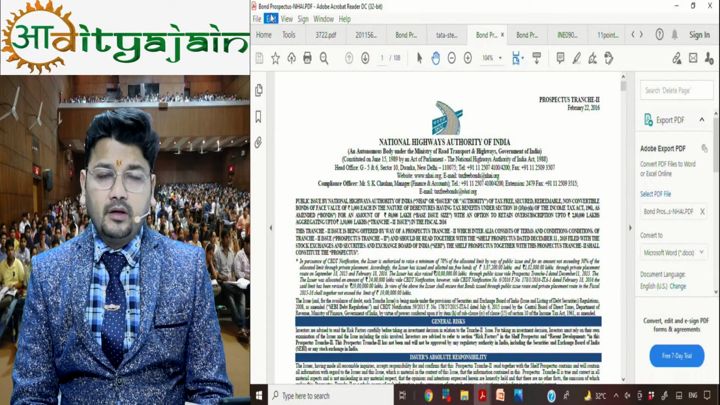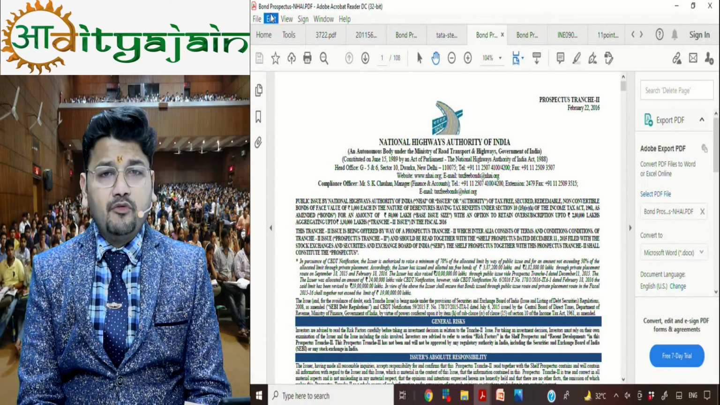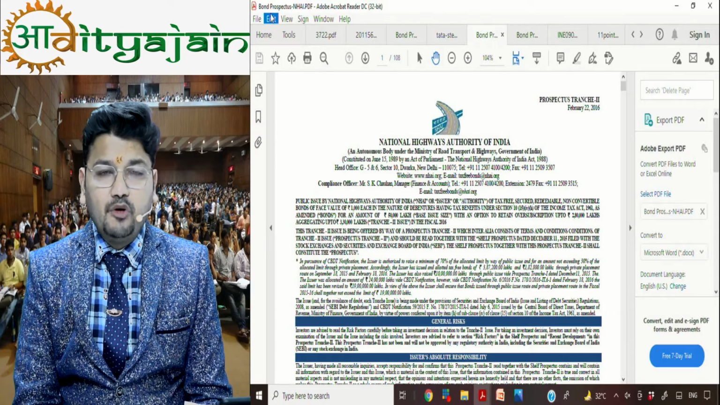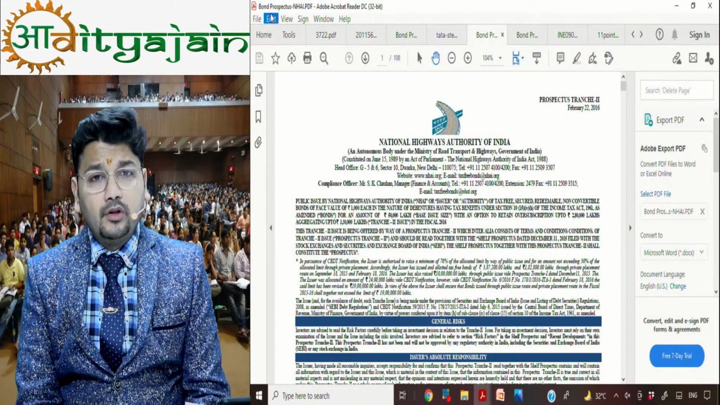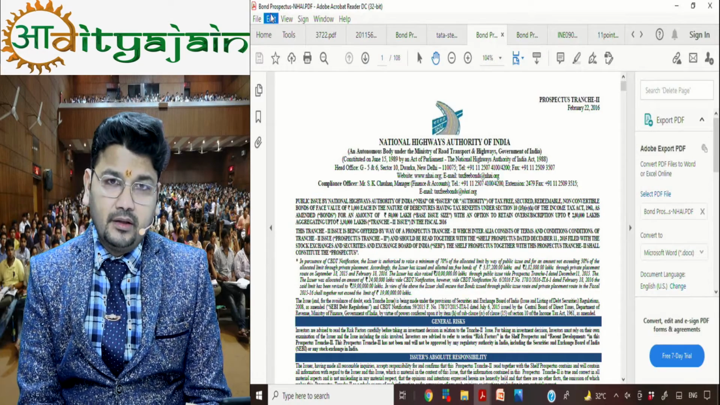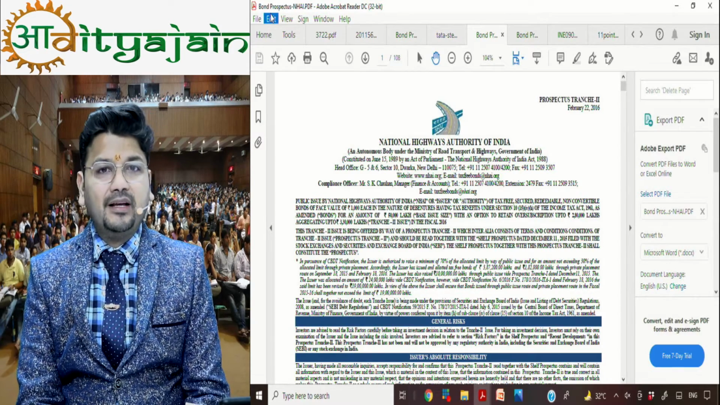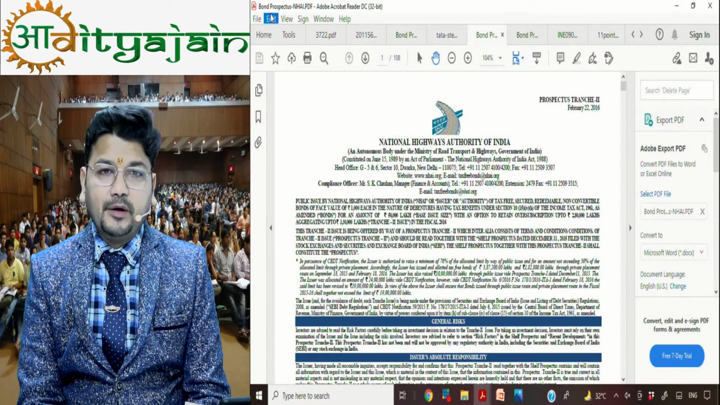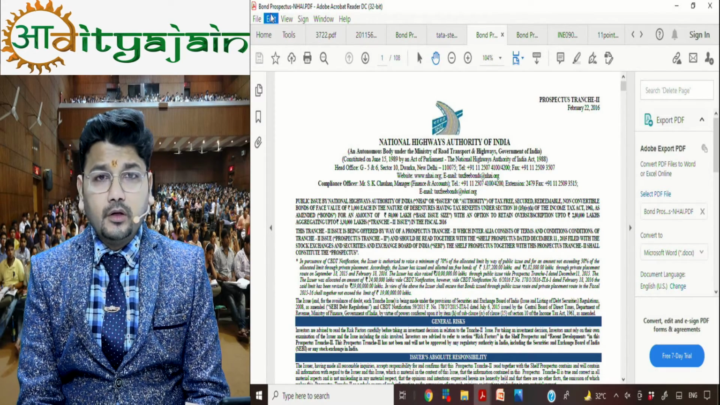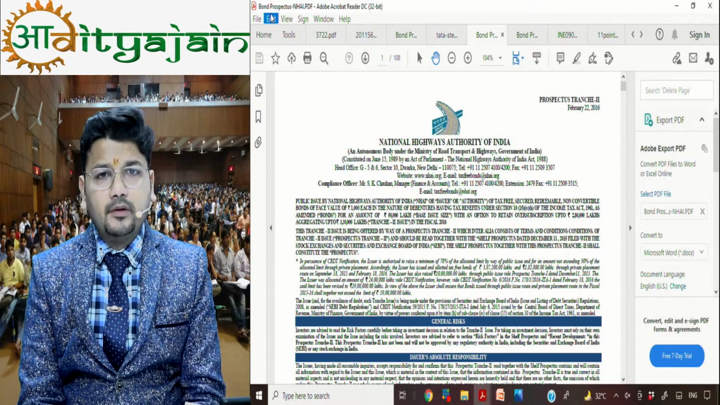Yes friends, I have a few prospectuses relating to bonds. Whenever a company issues a bond, they give you a prospectus. In that prospectus, each and every minute detail is given. These documents are mandatory as per SEBI and other regulatory bodies. So as a student, you must have a prospectus relating to bonds.